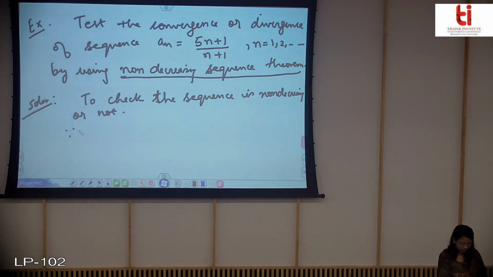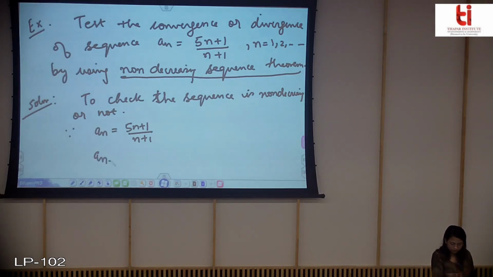So you can see that an is 5n plus 1, and an plus 1 will be equal to, I'll write n plus 1 in place of n.